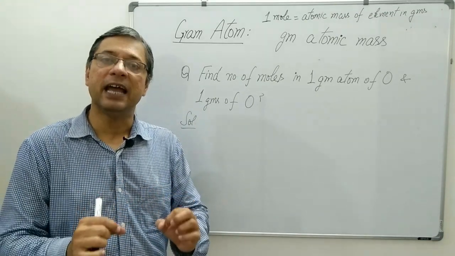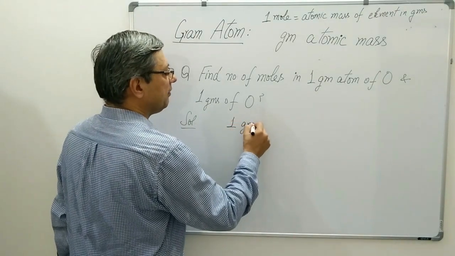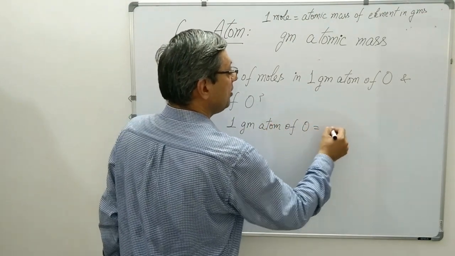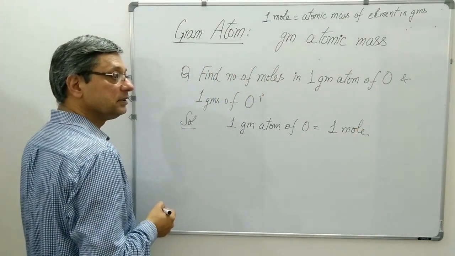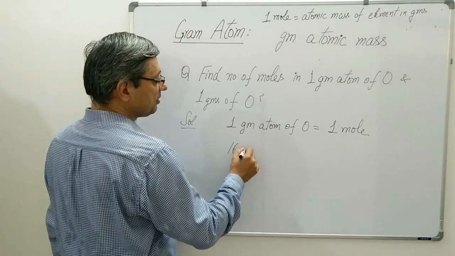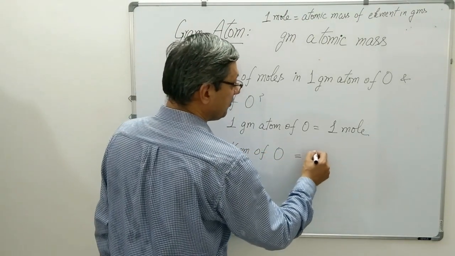It means gram atom only. 1 gram atom of oxygen will have 1 mole, going by the definition. 1 mole is equal to 16 grams. So 16 grams of oxygen will have 1 mole.